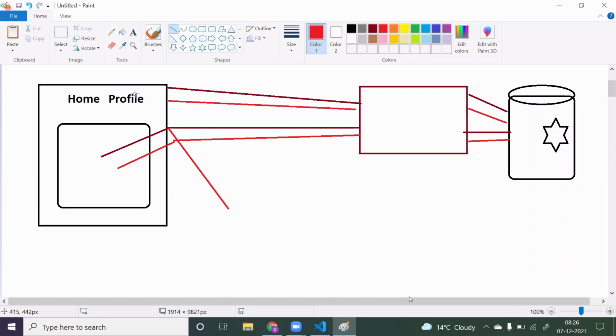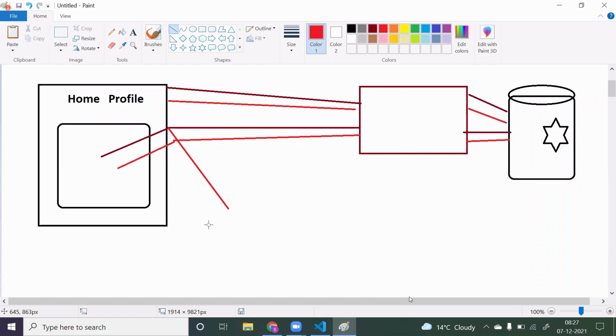So next time, whenever the user clicks on the profile, there is no need to send one more request. First, check wherever you are storing the data whether you have it or not. If you have the data, take that data and display it here. If you don't have that data, then only send one request and get the data. So that is one possibility.